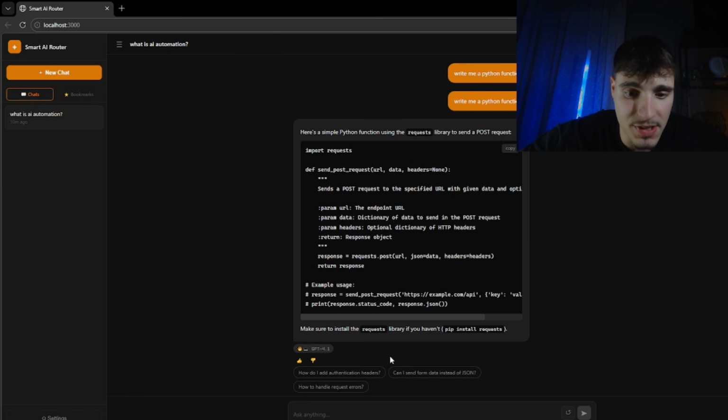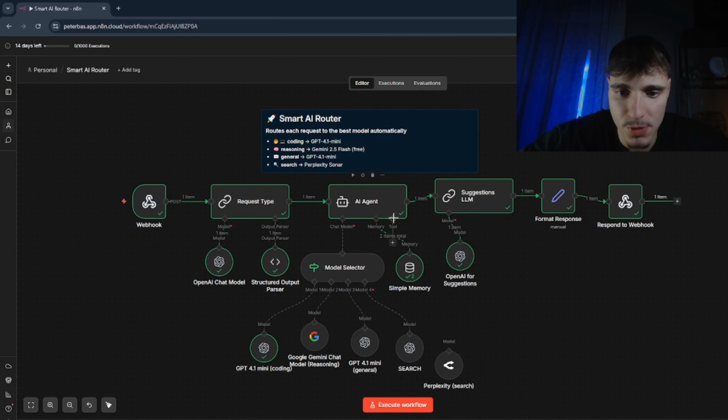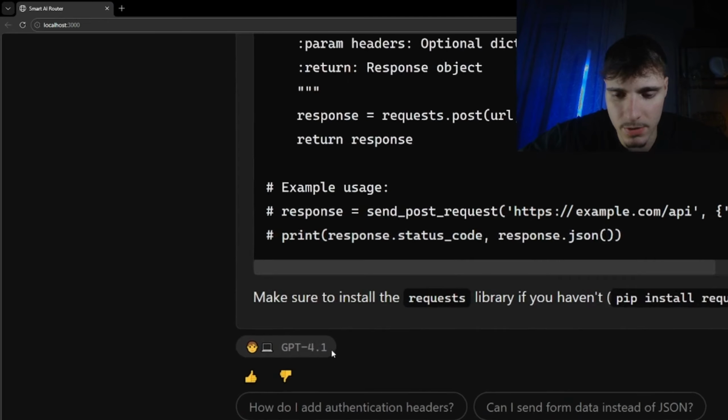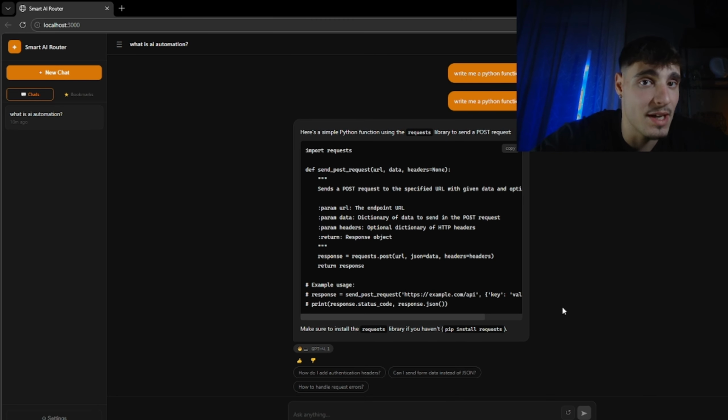And as you can see, the system automatically decided to use Gemini 4.1 mini for coding this route. And that's it, all in a few seconds, all automatic. And now I'll put all the files and prompts in the description so you can download them. But first, let me show you exactly how this was built, starting with Claude Code.